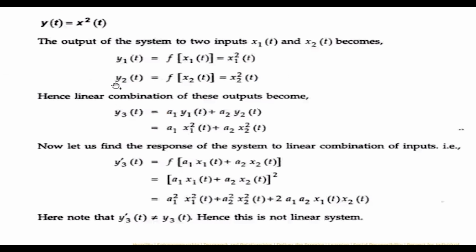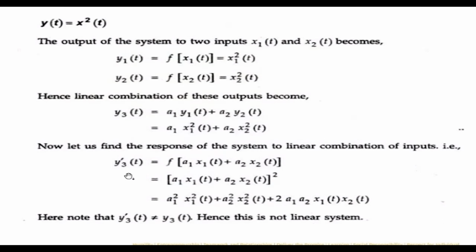That's what I'm saying. And for y2, if I give the input as x2, then the corresponding output is x2 square. Then we have to check the linear combination, the additivity property. So a1 into y1 plus a2 into y2, I'm doing. So what is going to happen? This y1 I'm substituting from here, and this y2 I'm substituting from here.